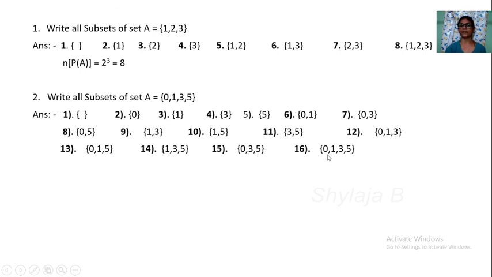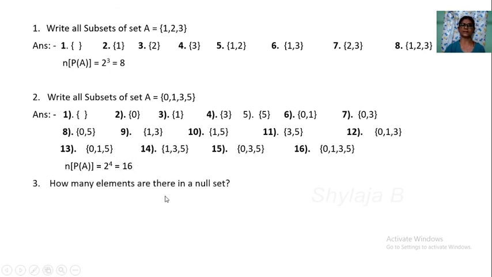Next, the set having 4 elements, 0, 1, 3, 5, that is the set itself. So itself is a subset of the set. So 16 elements are present in the power set of A. So the number of elements in the power set is equal to 2 to the power 4, that is equal to 16.